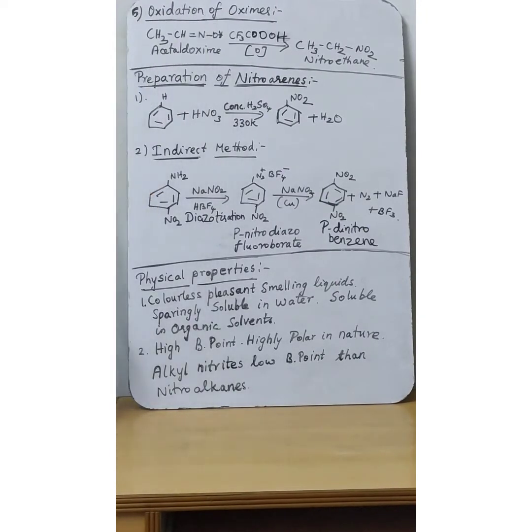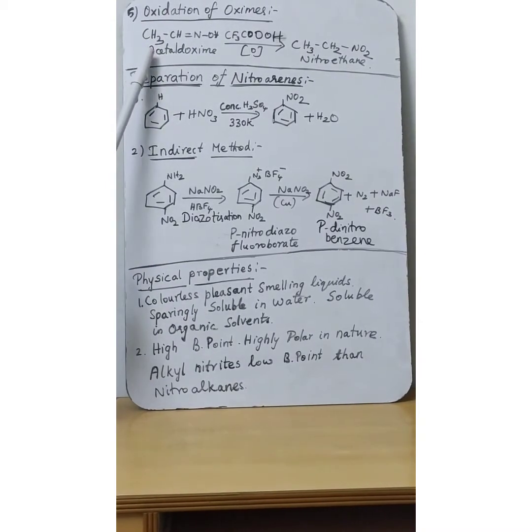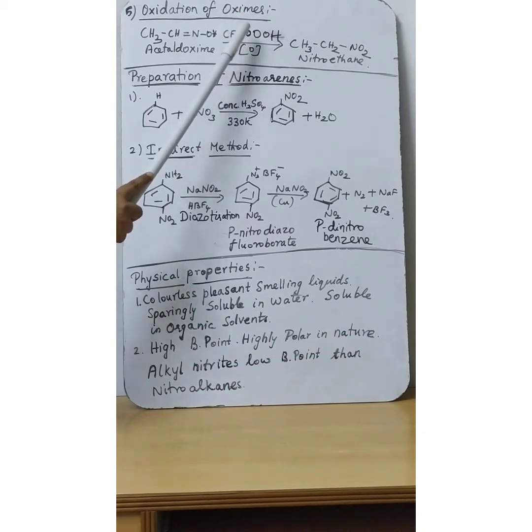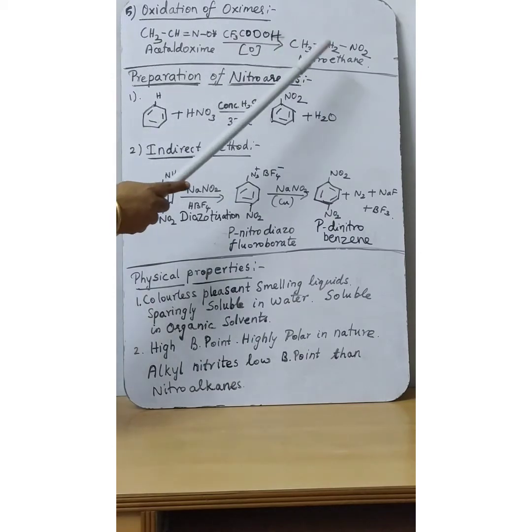Next method of preparation of nitroalkane, oxidation of oximes. Oxidation of oximes, nothing but acetaldoxime. Acetaldoxime formula CH3-CH=N-OH. So acetaldoxime undergoes oxidation in the presence of trifluoroperoxyacetic acid. In the presence of this, acetaldoxime will undergo oxidation. It will give nitroethane as the product. Oxidation means addition of oxygen or removal of hydrogen.